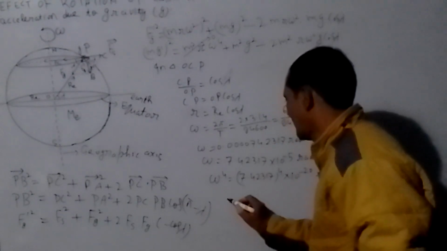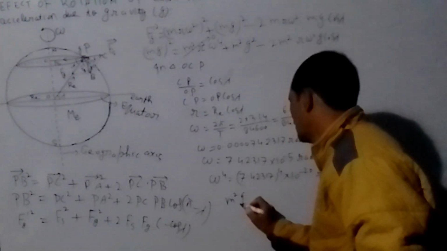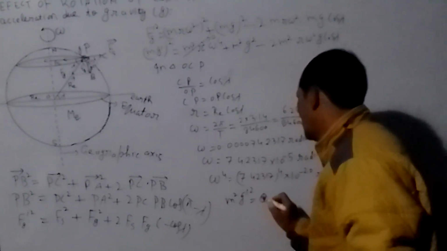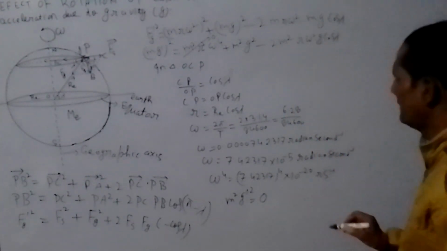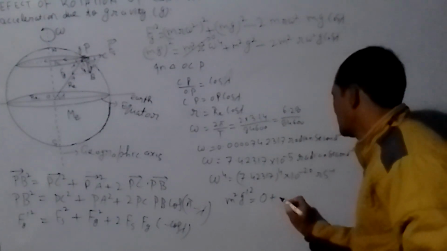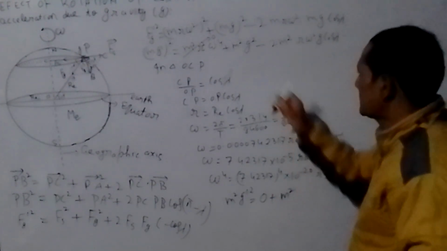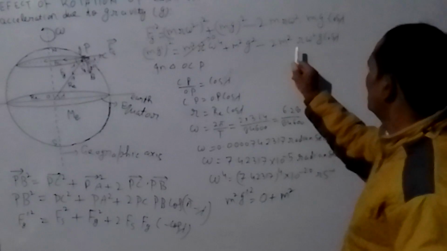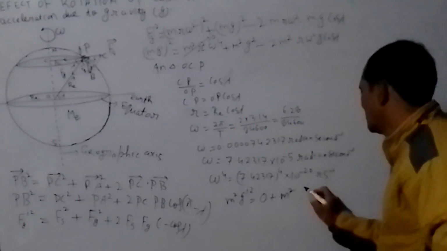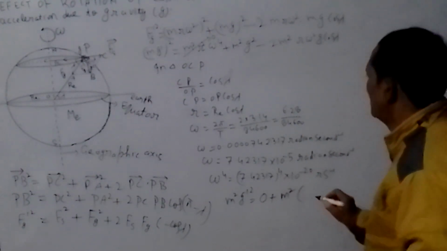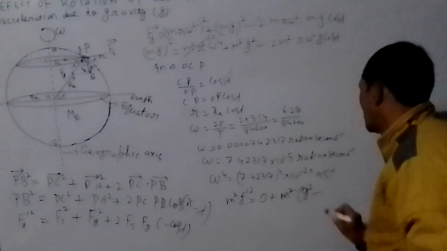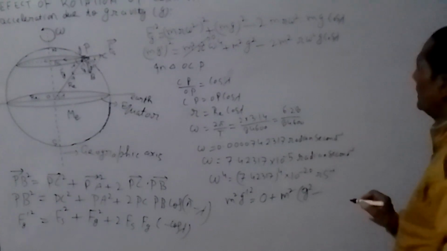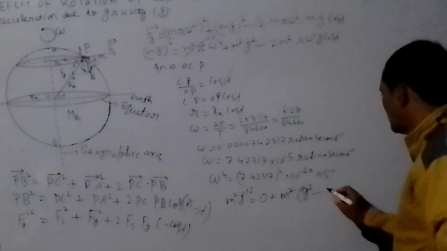So write the next term. This becomes m square g dash square, and the term having omega raised to power 4 is neglected, equal to 0. So m square, in the second term and the third term, is common. Take it common, so you get g square minus 2 into r.